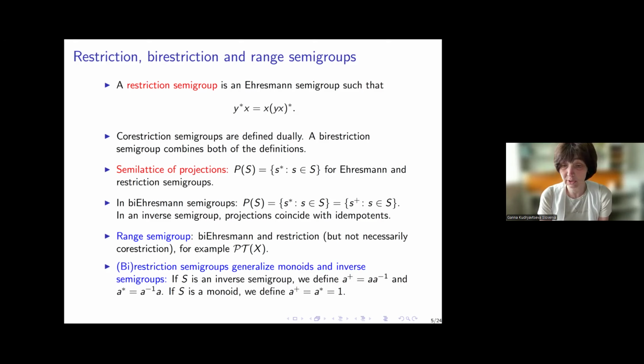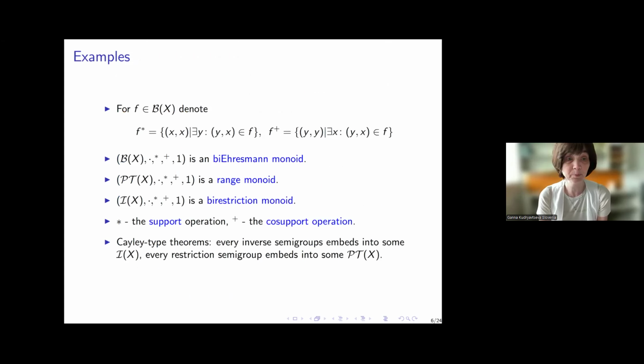If S is an inverse semigroup, we define A plus of an element as just its range idempotent and A star is its domain idempotent. And so if S is a monoid, we can put pluses and stars of all elements to be equal to 1. And from this example, you see that a monoid can have more idempotents than just 1. And these idempotents, if we define operations like this, are not projections.